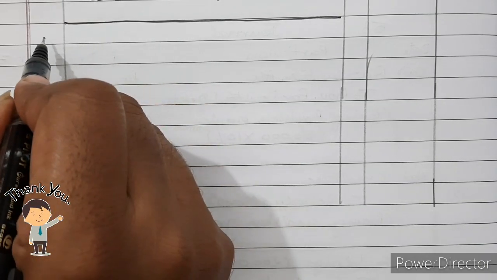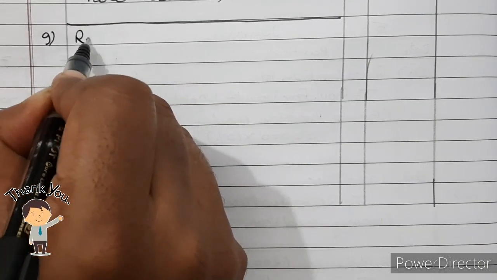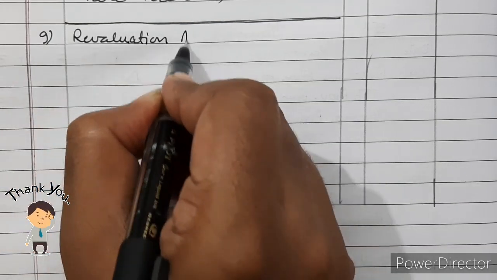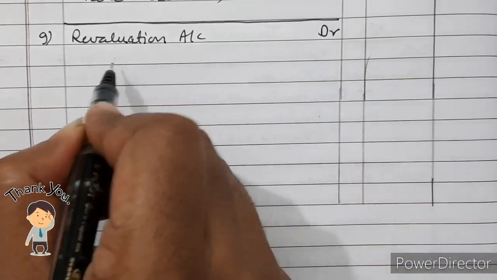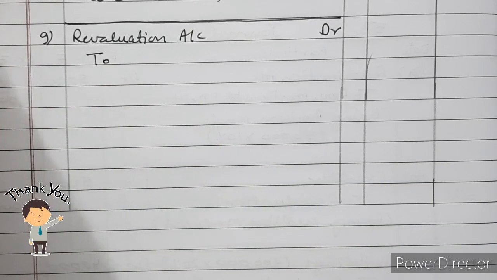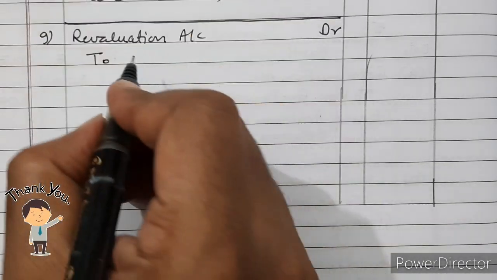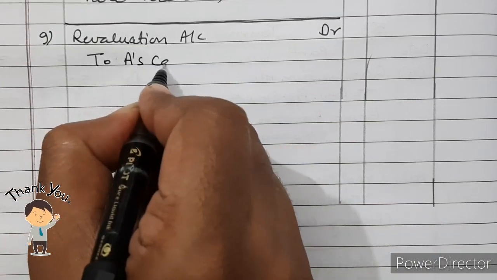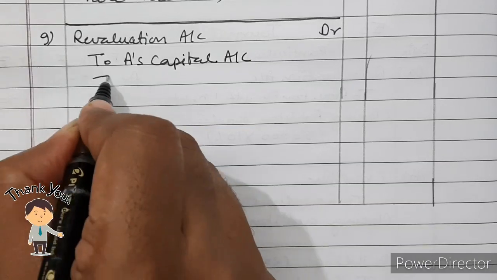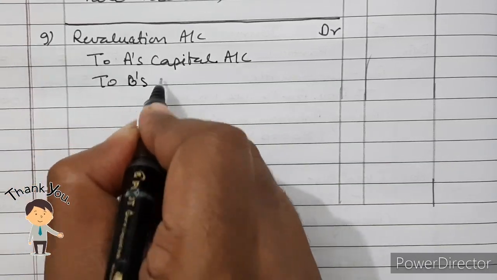So revaluation account debited to partner A and B, A's capital account and B's capital account.